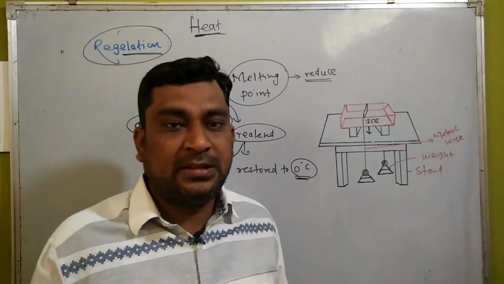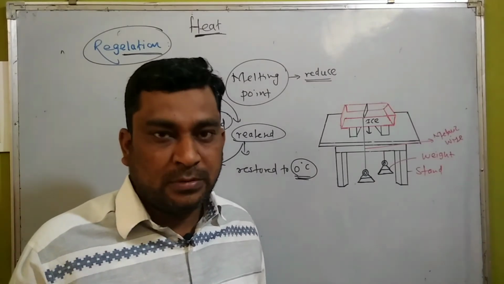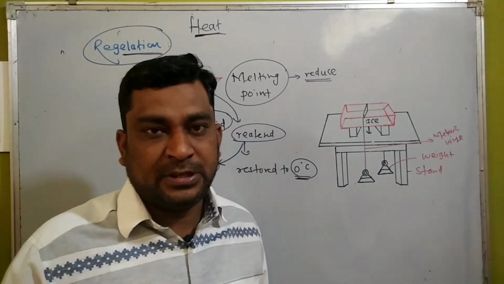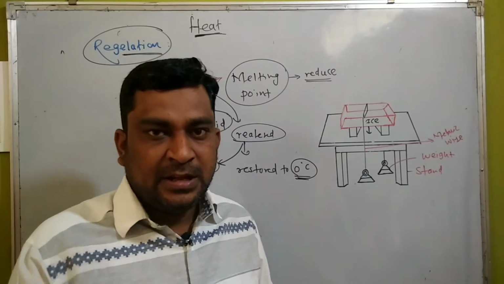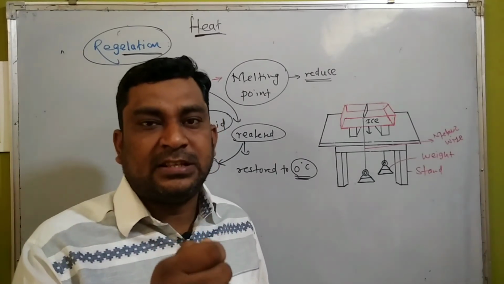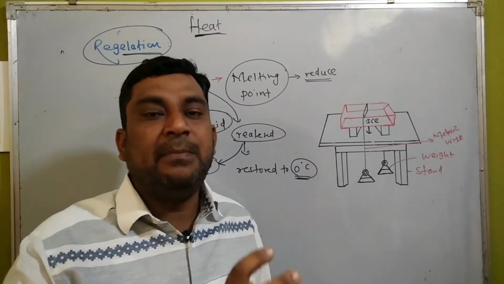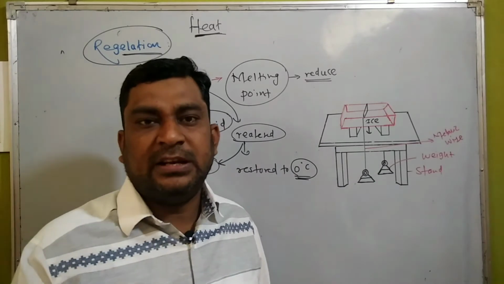Number of examples are there in our day-to-day life. For example, the ice ball, ice gola that we eat, the ice ball which is shredded by that person, after that it breaks into small pieces. That person again takes that ice stick, at the tip of the stick again he pressurizes it, again he makes the one ball, he inserts some kind of juice on it, and gives it to you.